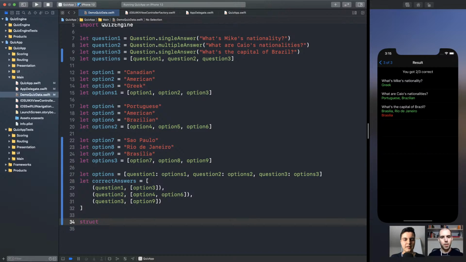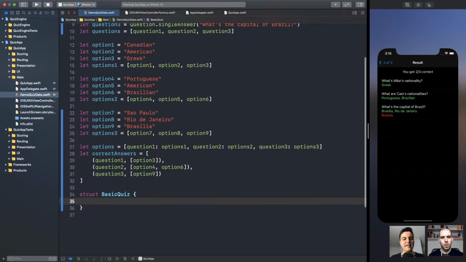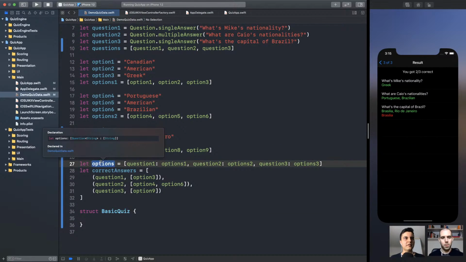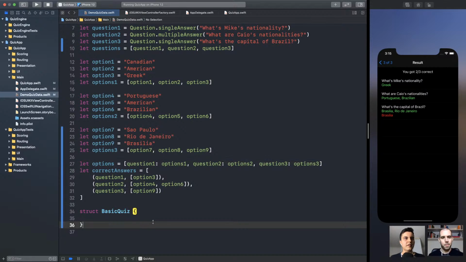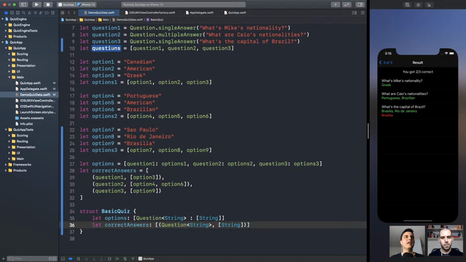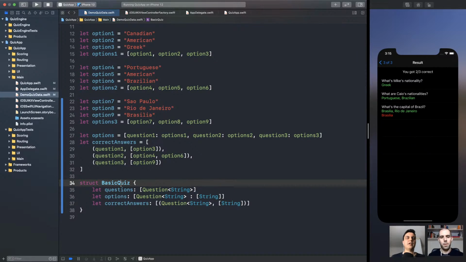We could create a basic quiz, like we have the basic score, and we can combine here the options, the correct answers, and the questions. So at least now we can pass the basic quiz around rather than just pass the primitives directly. Okay. So this is just the first step.